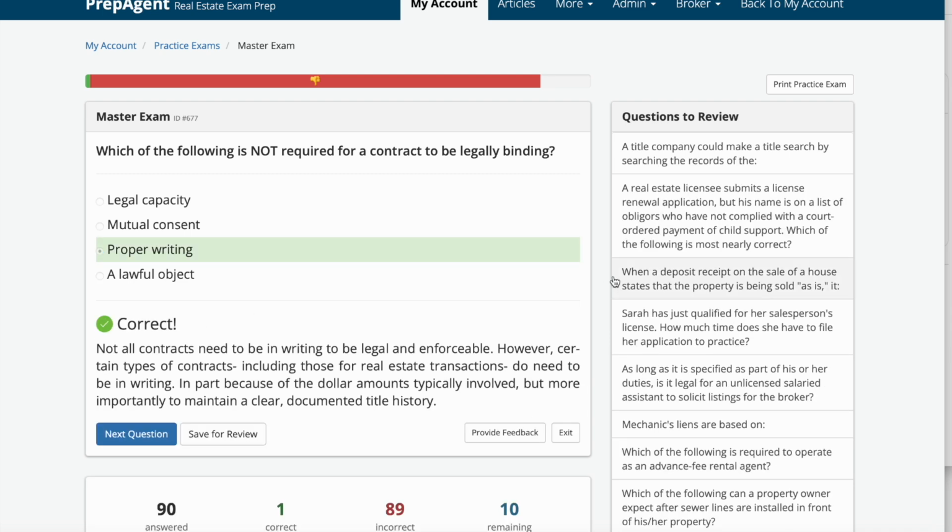Not all contracts need to be in writing to be legal and enforceable. However, certain types of contracts, including those for real estate transactions, do need to be in writing, in part because of the dollar amounts typically involved, but more importantly, to maintain a clear, documented title history.